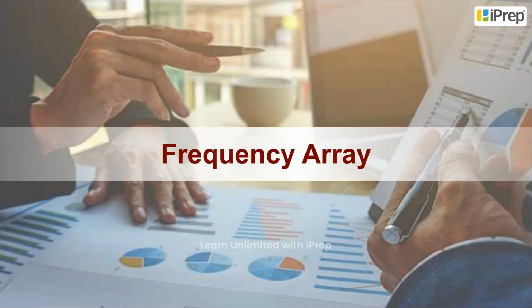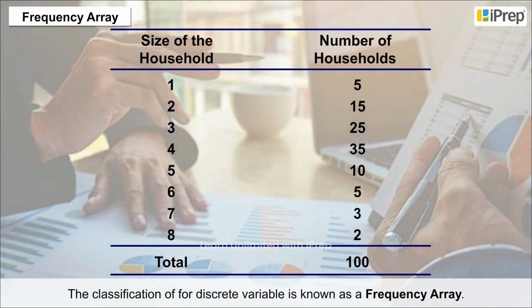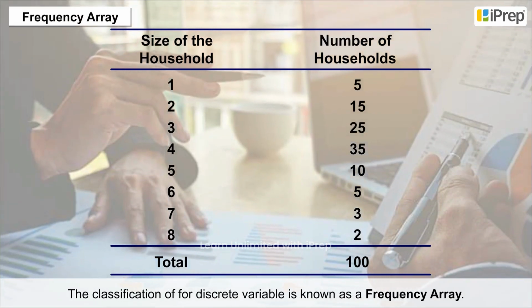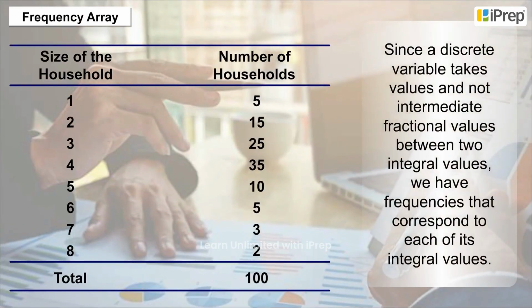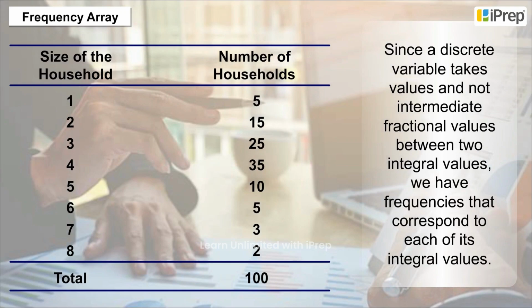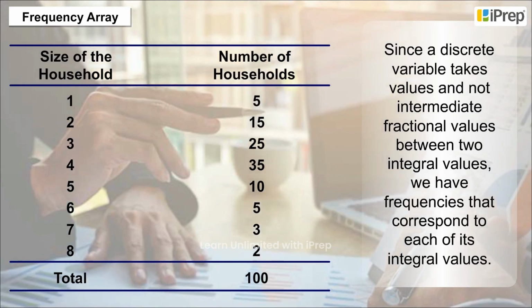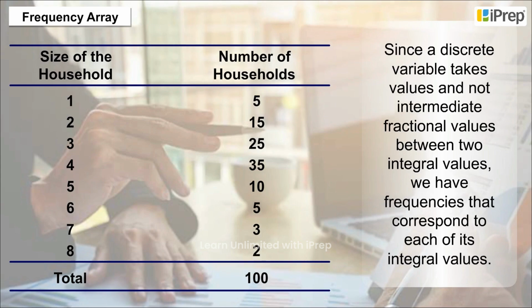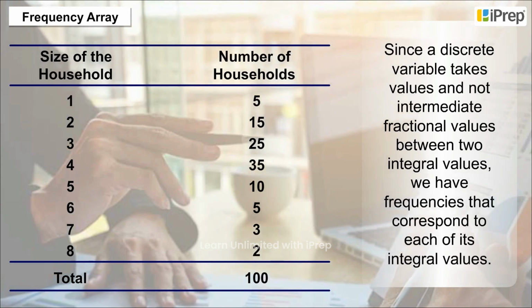Frequency array. The classification for a discrete variable is known as a frequency array. Since a discrete variable takes only integral values and not intermediate fractional values between two integral values, we have frequencies that correspond to each of its integral values.